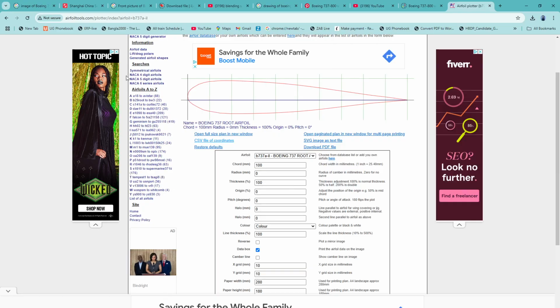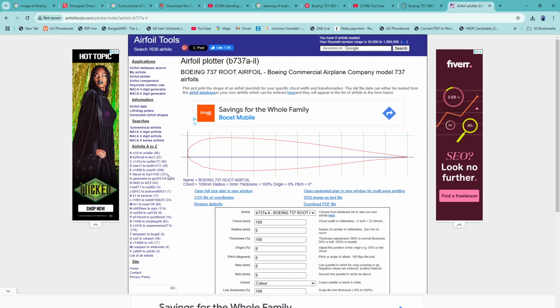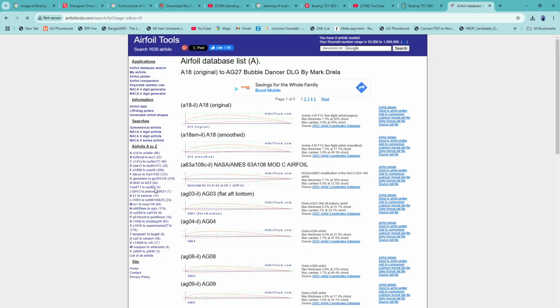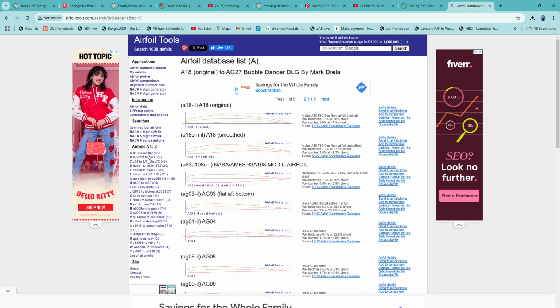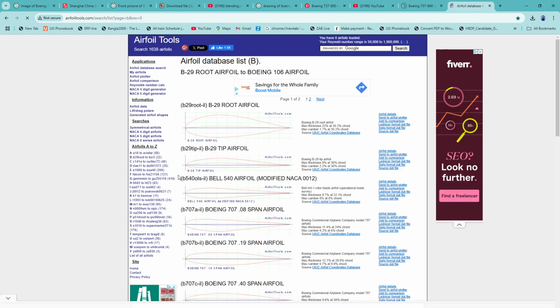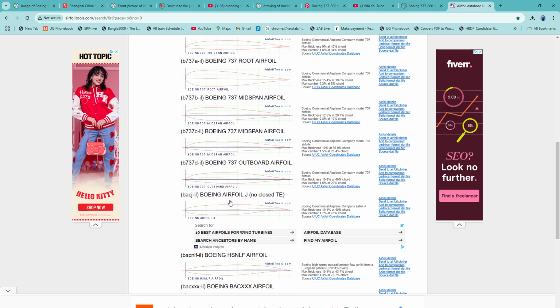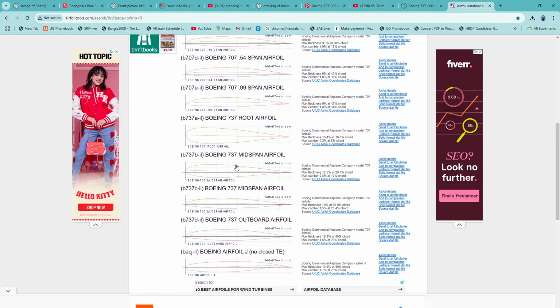first go to this website. You see, this is airfoiltools.com, and there are thousands of airfoils here. You can select any one. Today we will import an airfoil which is used in the Boeing 737-800. You see, this is the root airfoil of the Boeing 737 aircraft.